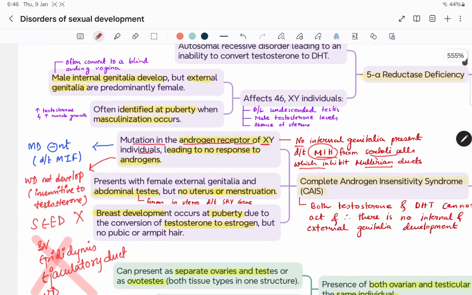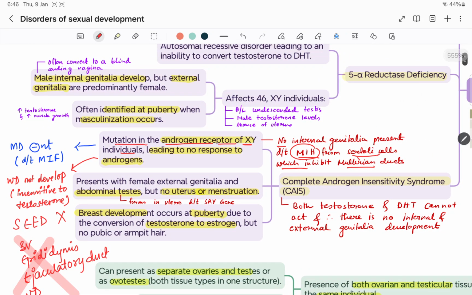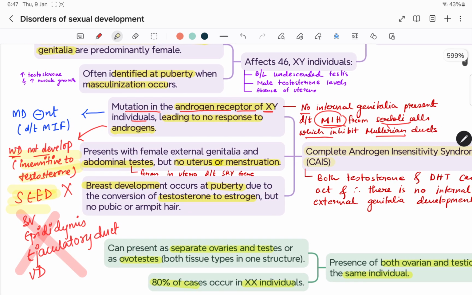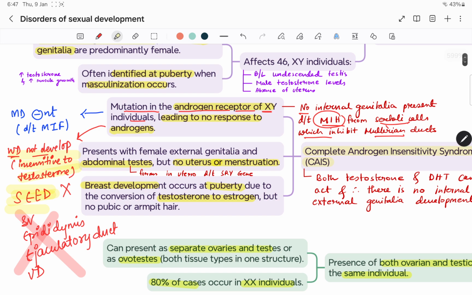Because the receptors are insensitive to testosterone, the Wolffian duct will not develop, and the seminal vesicle, epididymis and vas deferens will not be formed. The ejaculatory duct will not be formed. So there will be female external genitalia and abdominal testes, but no uterus.